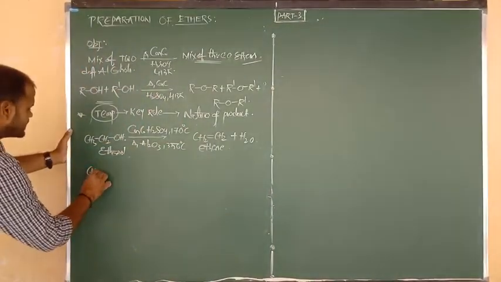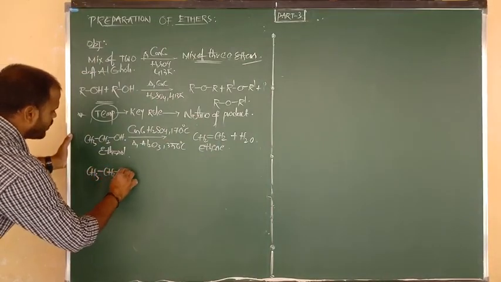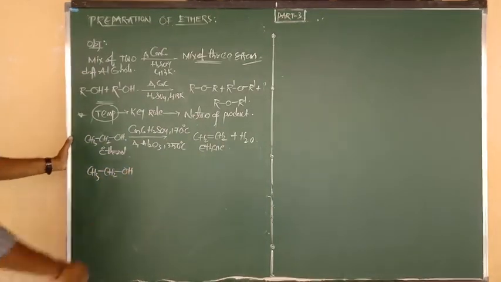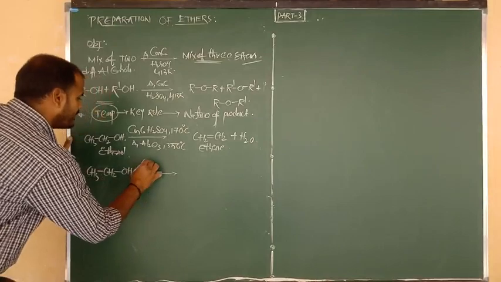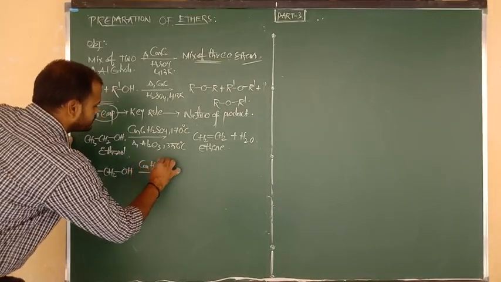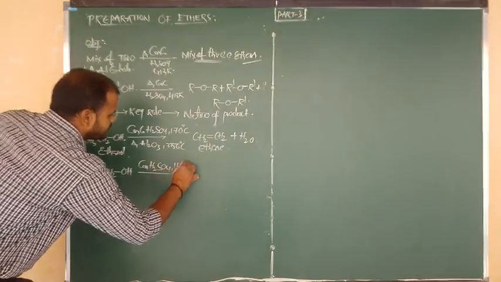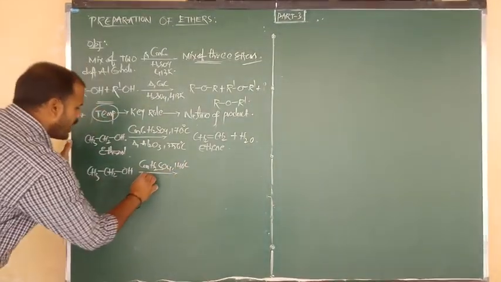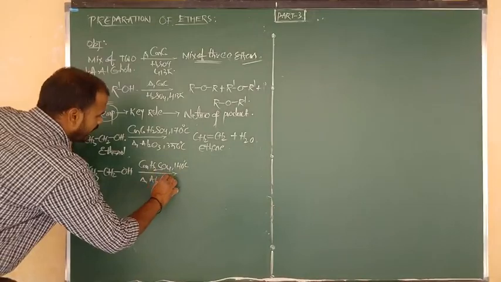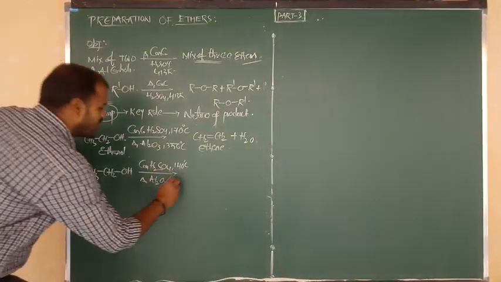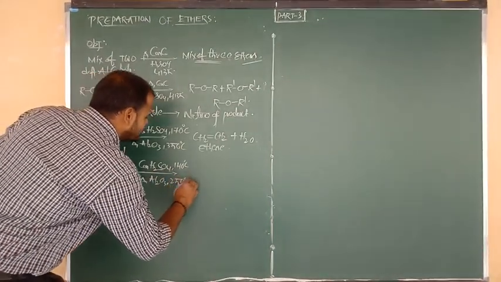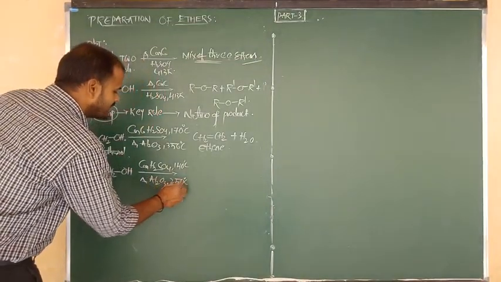Again I am going to consider the same reactant, CH3 bonded to CH2, CH2 bonded to OH. Upon heating with concentrated sulfuric acid at 140 degrees Celsius, as I have told you, or upon heating with alumina, Al2O3, at 250 degrees Celsius, this also I have told you.